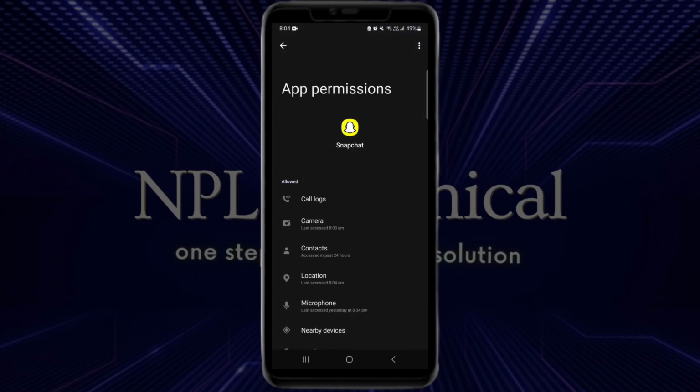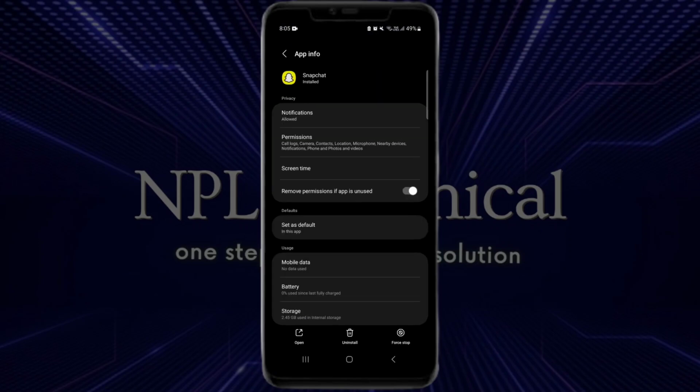So now, after this final step that we just did, you can go back and record any snap in your app and check if the sound is working or not.